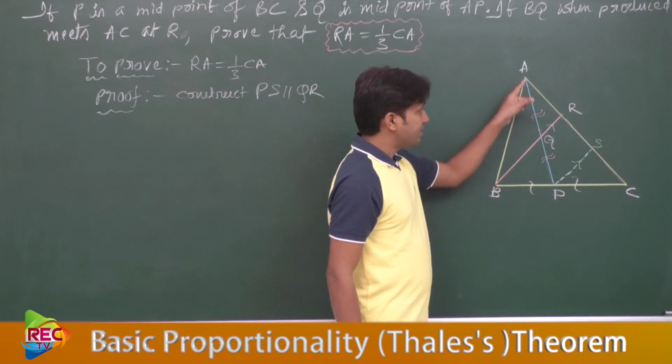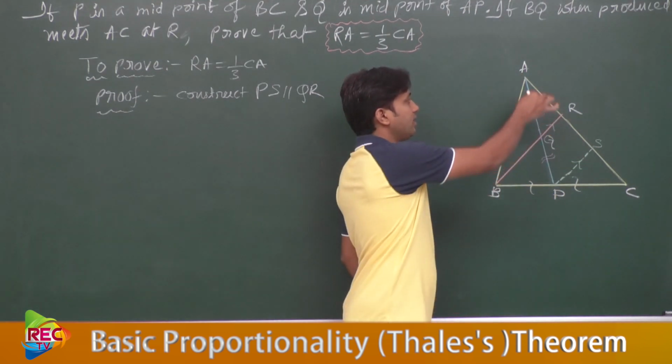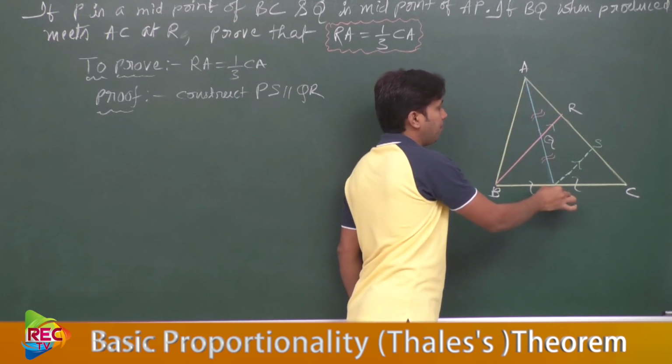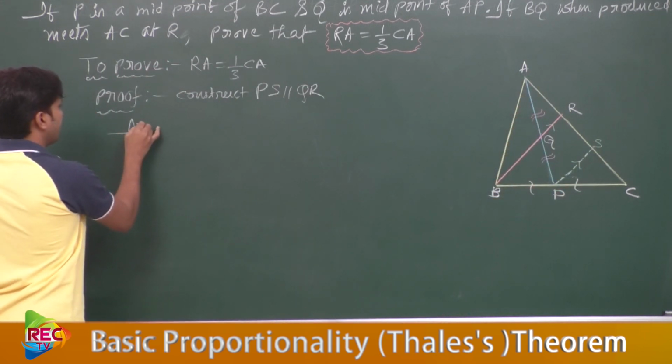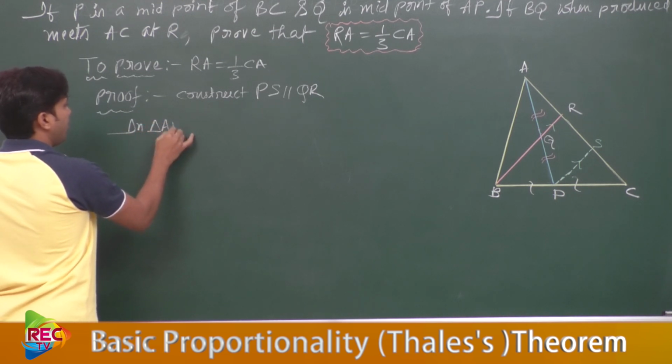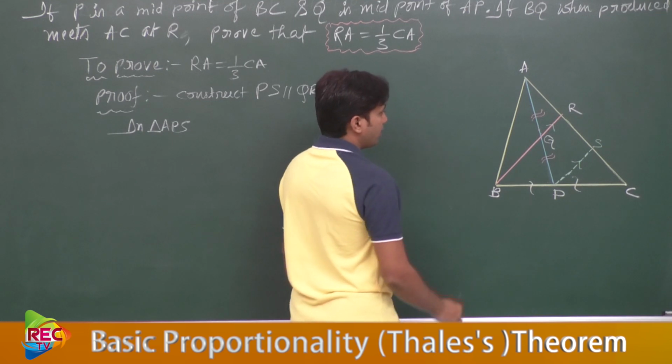Here, let us consider triangle APS. In triangle APS, what did you observe?